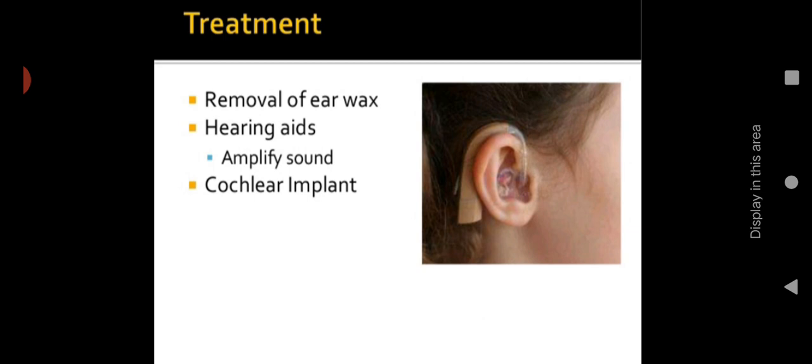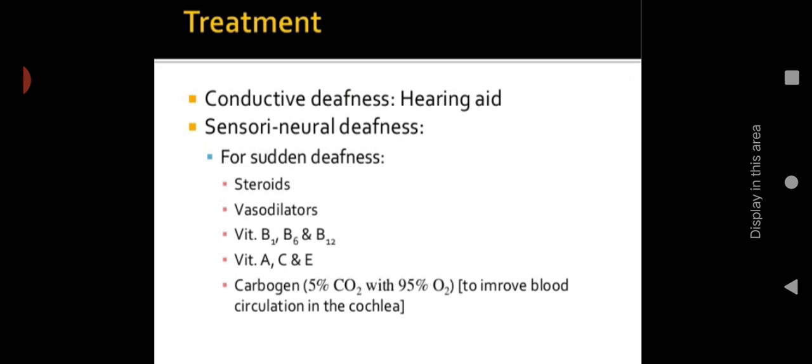Some of the treatments mentioned here are removal of ear wax, hearing aids, and cochlear implants. All of these help to improve hearing ability. If it is a conductive hearing loss, hearing aids are available. For sensory neural deafness, such as sudden deafness, we can use steroids, ear drops, vasodilators, and vitamins.